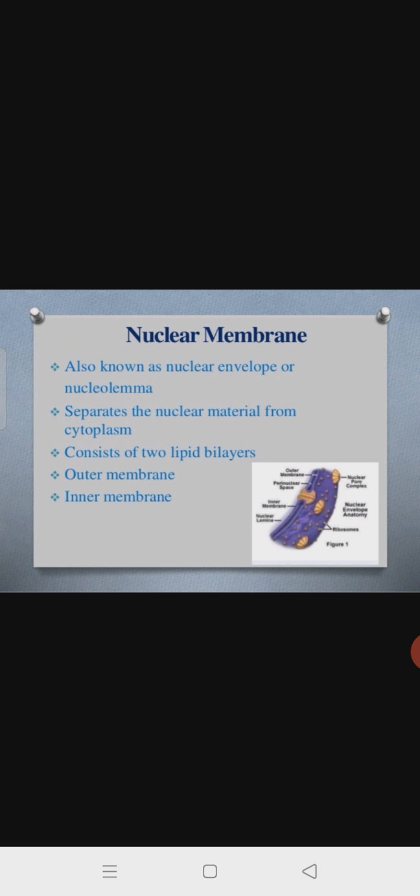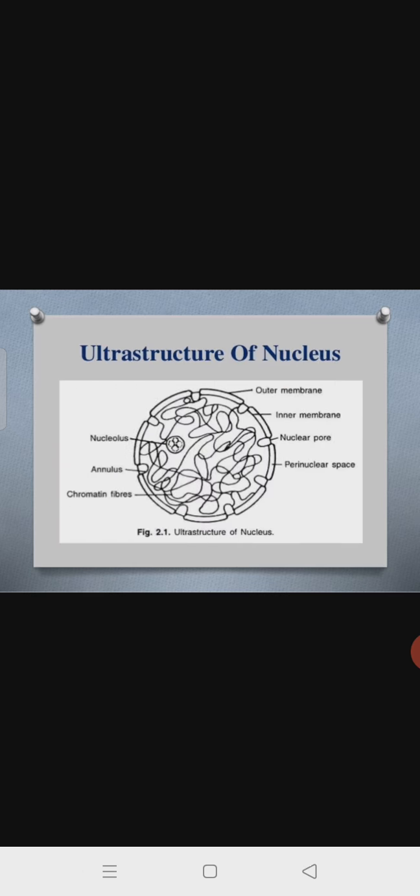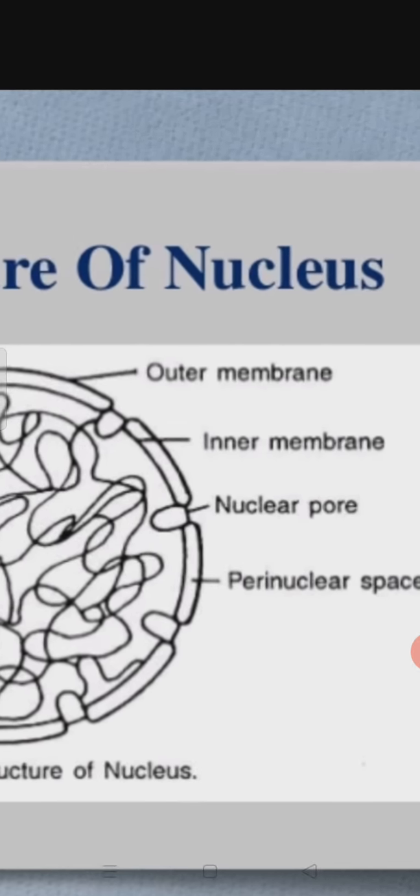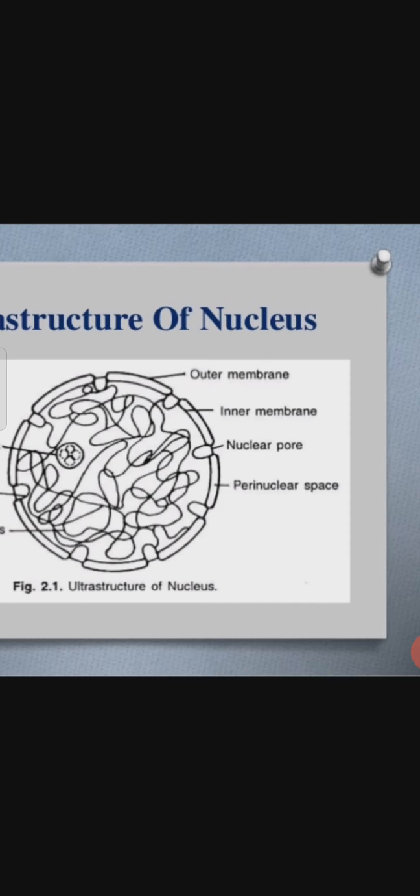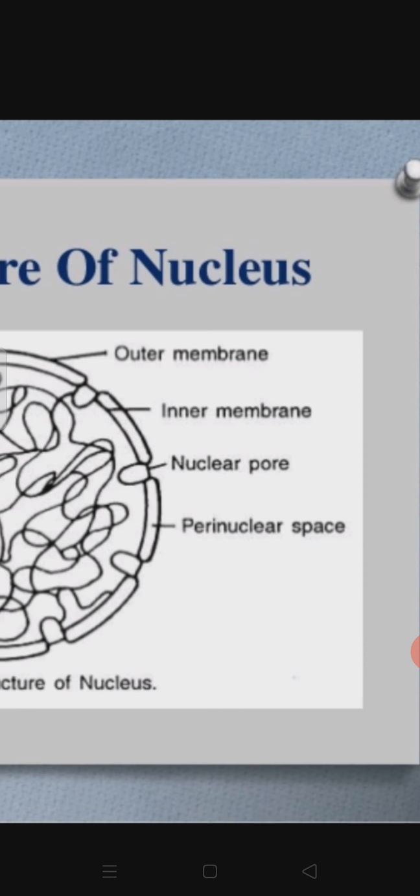In the cytoplasm, different proteins, ribosomes or any other particles are present. So this nuclear membrane separates the materials present in the cytoplasm and the materials present in the nucleoplasm. So it acts as a boundary. It consists of two lipid bilayers, outer membrane and inner membrane. So it is made up of lipids. The space present in between the outer membrane and inner membrane is the perinuclear space.